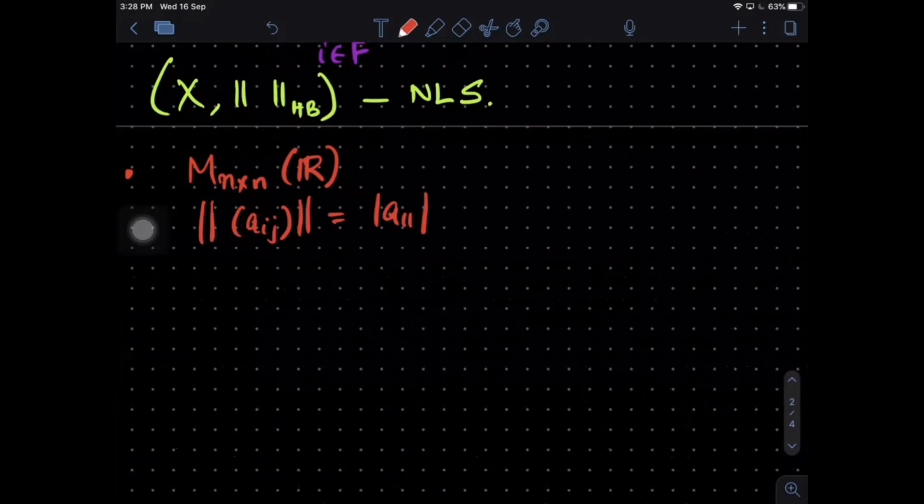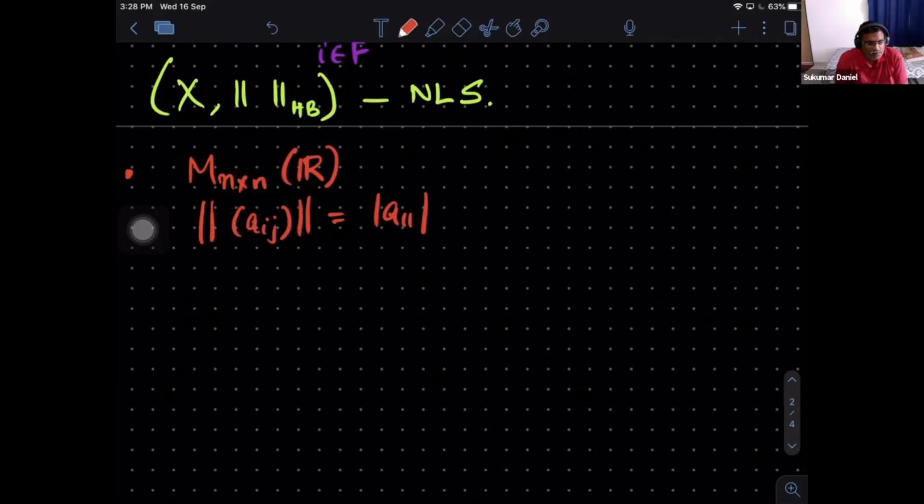It need not be a norm. Why is it not a norm? Which property is not satisfied? Non-negativity is clear. Is it positively homogeneous? Yes, it will satisfy both conditions. Triangle inequality? Yes. What about definiteness?